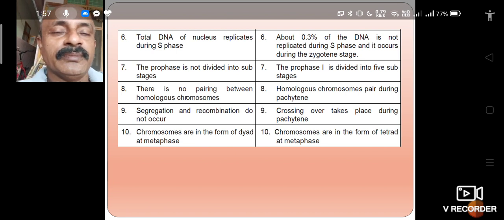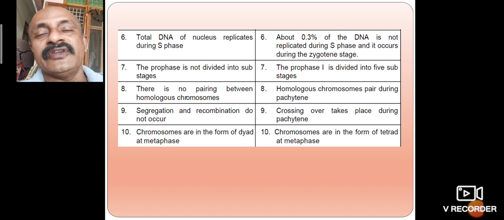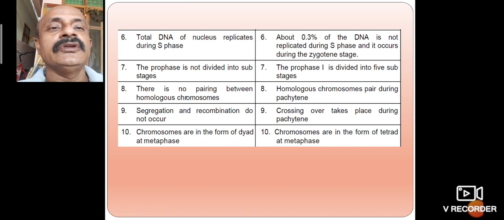In mitosis, DNA replication occurs during the S phase. In meiosis, DNA is not replicated during the second division. The reduction of the chromosome number occurs during the zygotene phase.